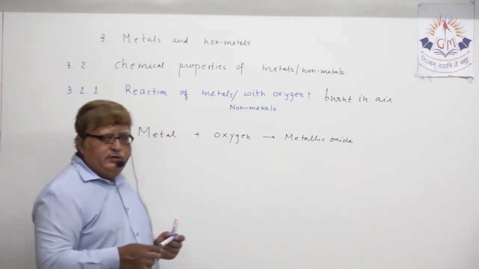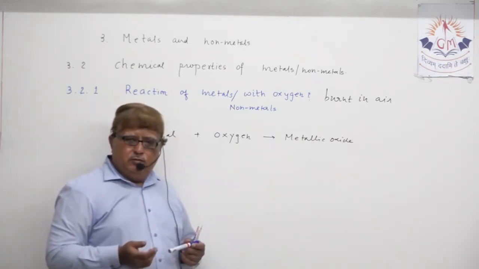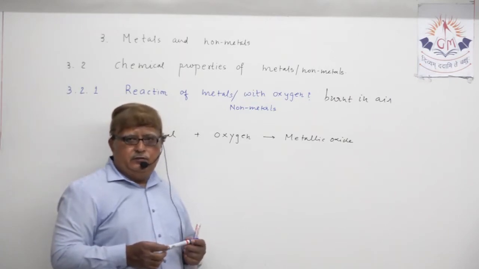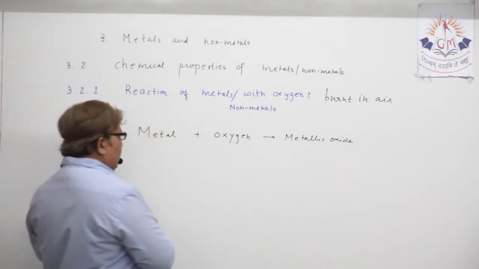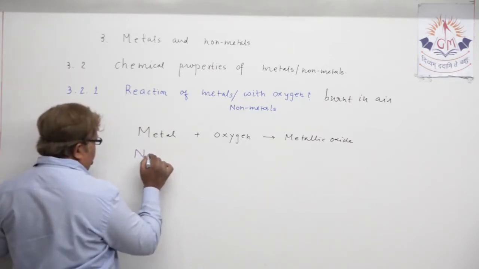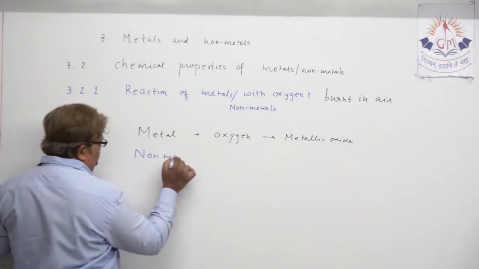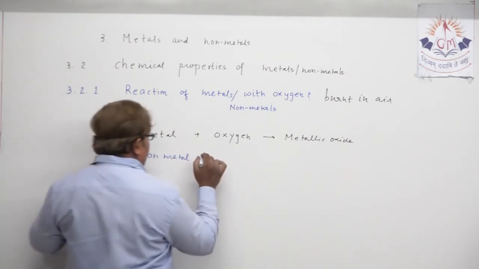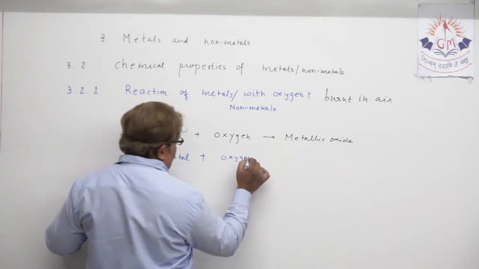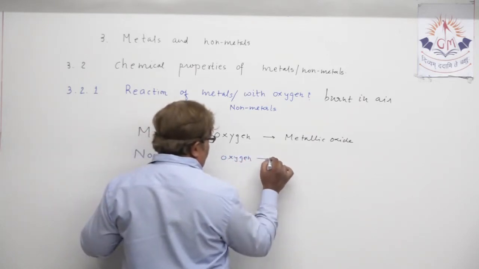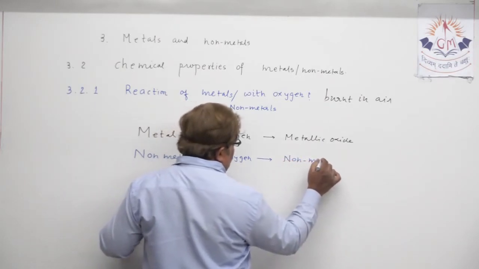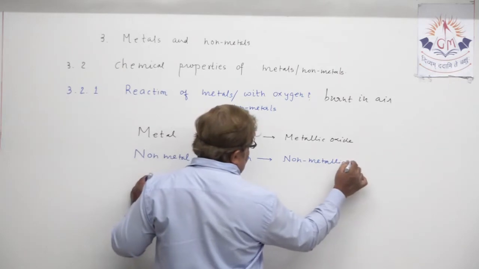Or if not metal, can I write here, because non-metal also reacts with oxygen, because in the acid, base and salt chapter we discussed both types of oxide, metallic oxide as well as non-metallic oxide. So here can I write such a type of word equation also? Non-metal plus oxygen forms non-metallic oxide.